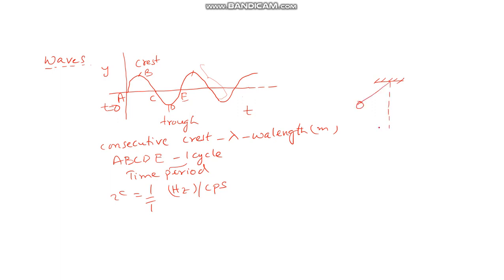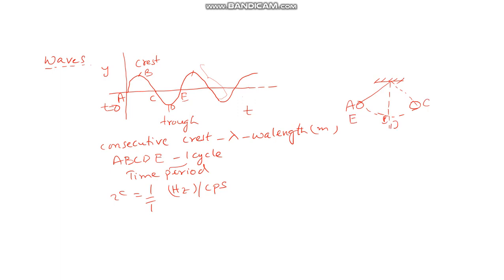This is the mean position. This bob came up to here, turned. Let us say it started here, A, B, C, D, E. One cycle completed. It is like that.